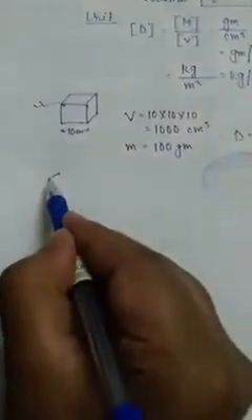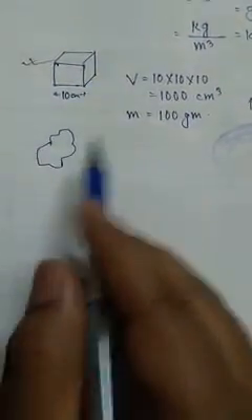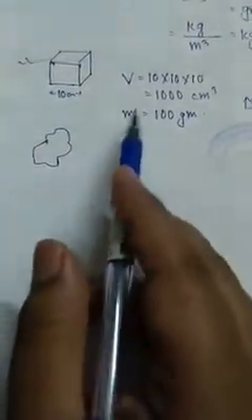Is it okay? Next, let's say instead of a regular object, an irregular stone chip is here. Now how will you measure the density of this substance? This is also very easy. When you want to measure the mass, that will not be a problem. You can measure the mass by using a beam balance. That is very easy.